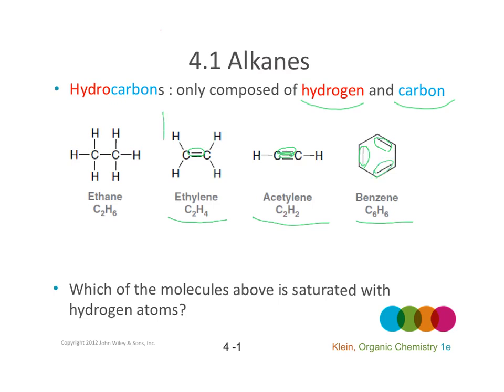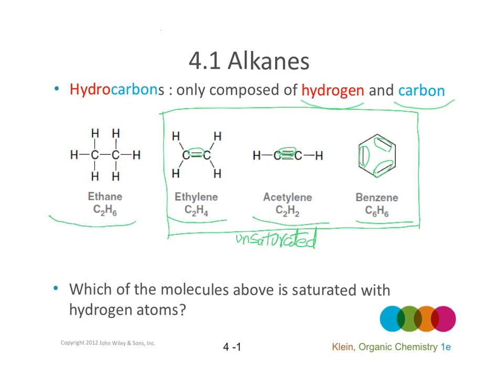So these three compounds, ethylene, acetylene, and benzene, are all unsaturated hydrocarbons. Unsaturated because they have at least one pi bond. Hydrocarbon because they're only made of hydrogen and carbon.